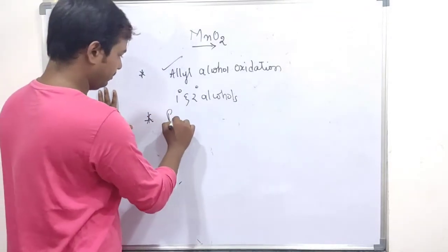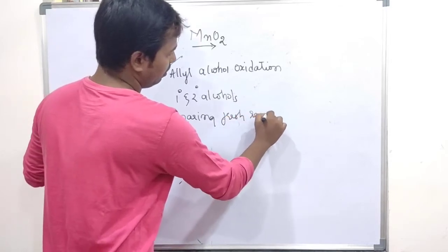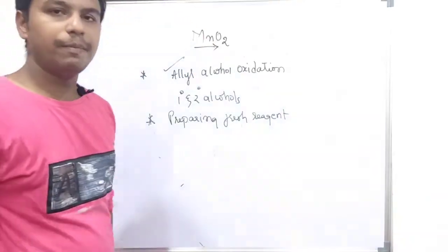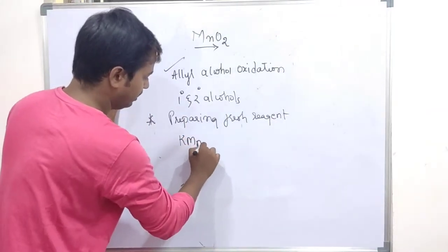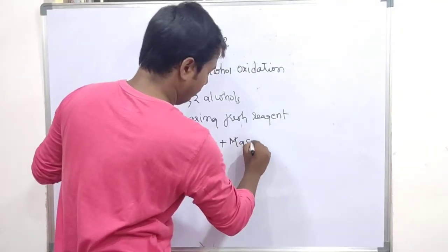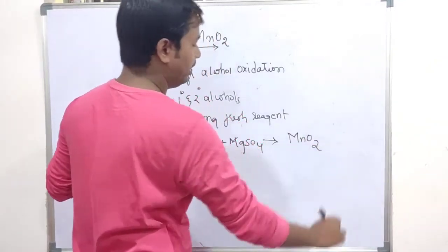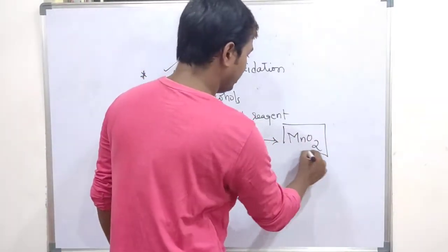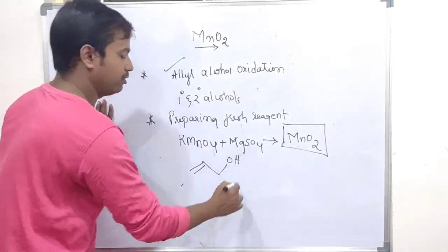So there are two points we can do. One is preparing fresh reagent, in situ we can prepare the fresh reagent. How can we prepare the fresh reagent? By taking potassium permanganate, KMnO4, and magnesium sulfate, we will be obtaining manganese dioxide. So KMnO4 plus magnesium sulfate gives freshly prepared manganese dioxide in situ. So it converts allyl alcohols selectively into ketones,